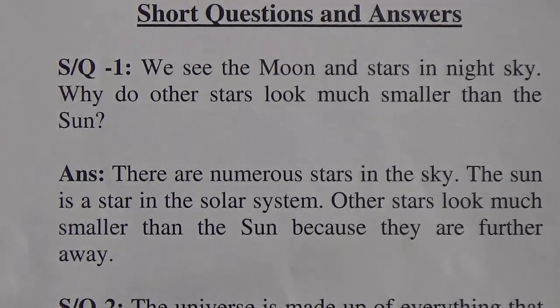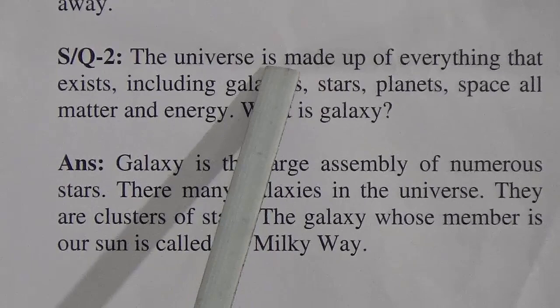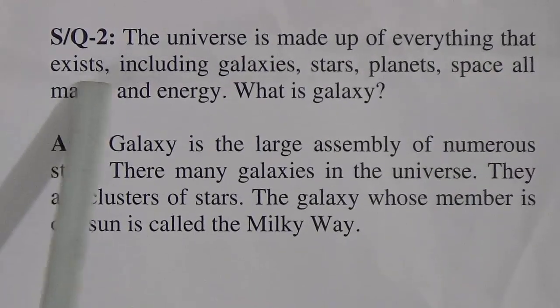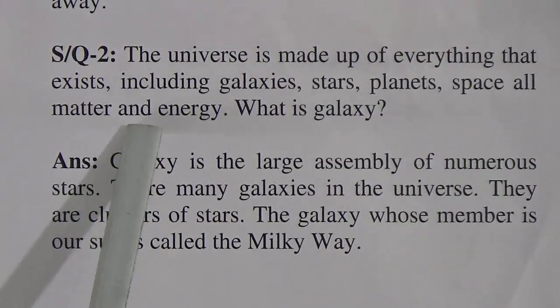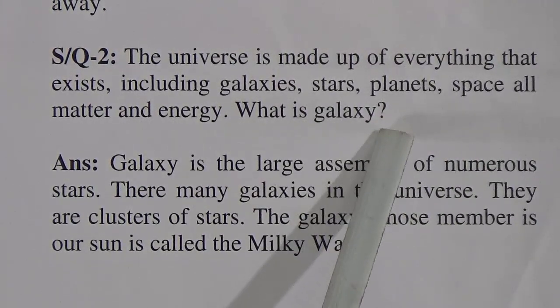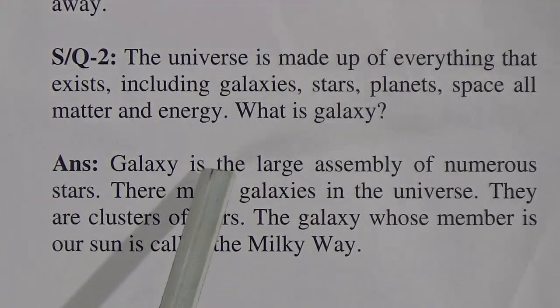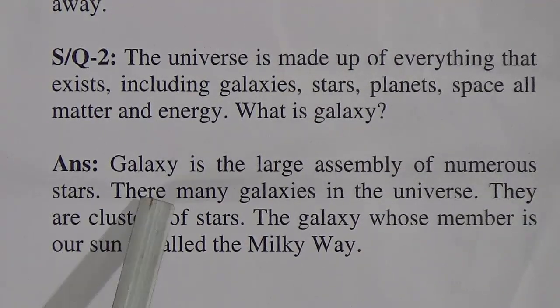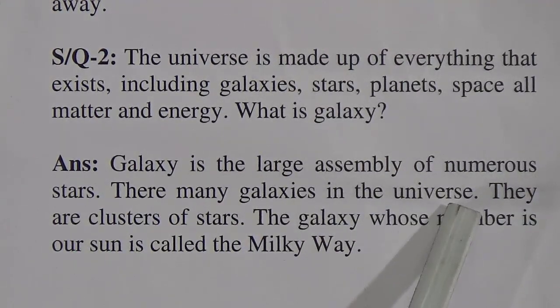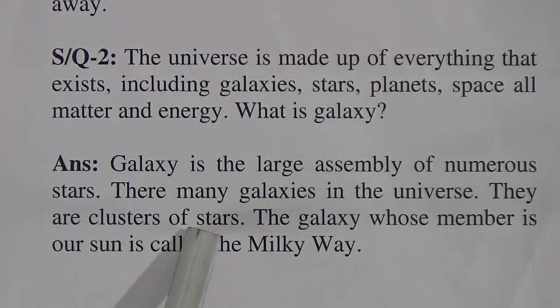Our second short question is, the universe is made up of everything that exists, including galaxies, stars, planets, space, all matters and energy. What is a galaxy? Answer will be, a galaxy is a large assembly of numerous stars. There are many galaxies in the universe. They are clusters of stars, that means bunches of stars. The galaxy whose member is our sun is called the Milky Way.